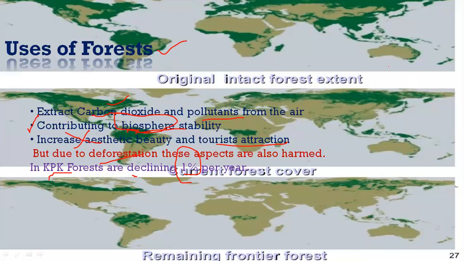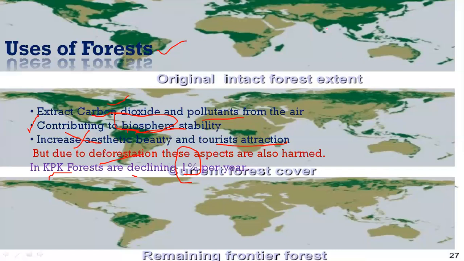The preview, which is in the background of this slide, you can see that here is the original intact forest that existed so many years before. You can see green, green, green everywhere, lots of greenery was there. But now, that is the current situation. You can see lots of trees and forests are present, but they are declining.